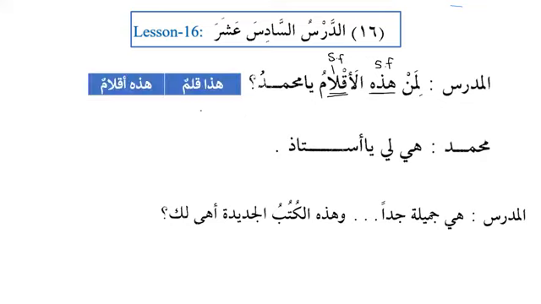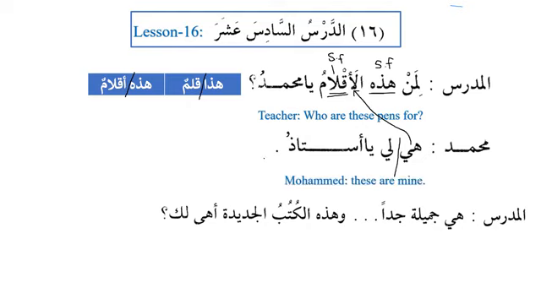So if you see here, we say hadha qalamun, this is a pen, but when we talk about the plural, aqlamun, then we say hadhihi aqlamun. Who are these pens for? Muhammadun: hiya li ya ustadu, and these are mine, O teacher. So hiya refers to al-aqlam. Al-mudarrisu, the teacher: hiya jamilatun jiddan. These are very beautiful. Jamilatun, beautiful, and jiddan means very.